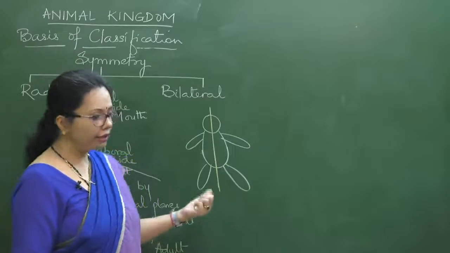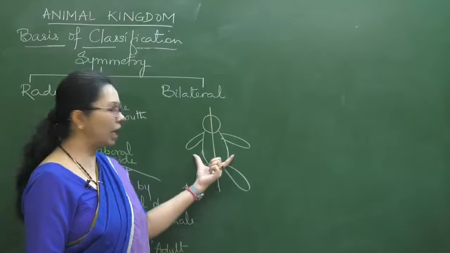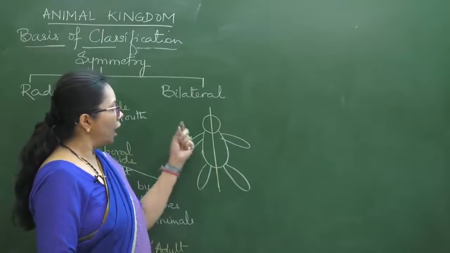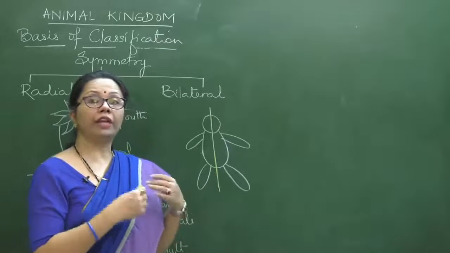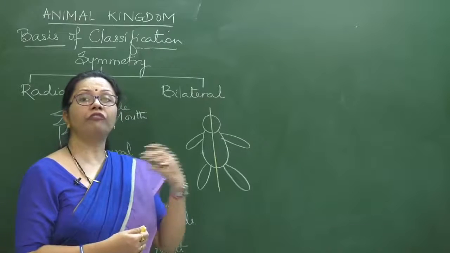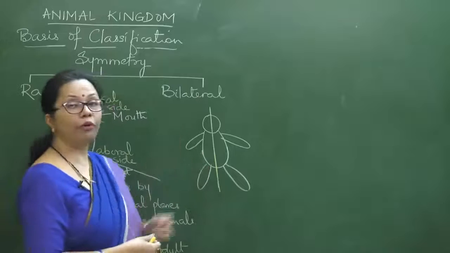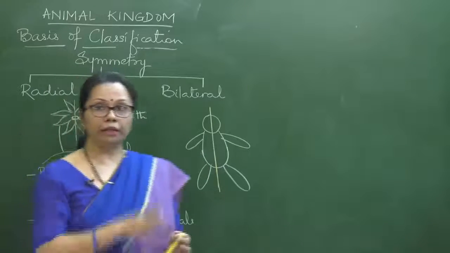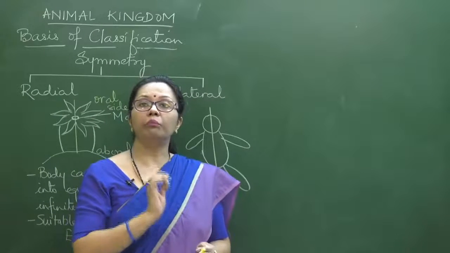In this case, these two sides are the lateral sides, and there is only one such plane possible. In radial symmetry we started with an infinite number of planes, but here the number of planes is just one, and the plane going through the center like this is called the mid sagittal plane.